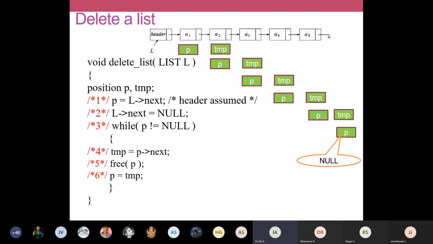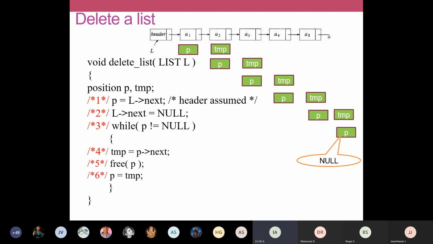When you update p with temp, in the last step temp will become null. Now temp holds the null value. When you update p with your temp, p will hold null. So at that point you can terminate your while loop. When p becomes null, you can terminate the while loop. All the nodes are released using your free function. So this is a way of deleting an entire list using your free function.